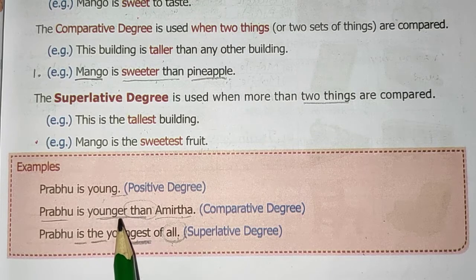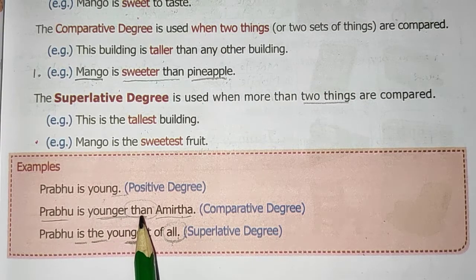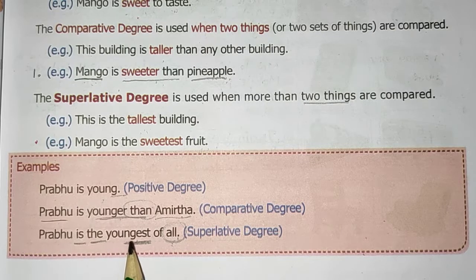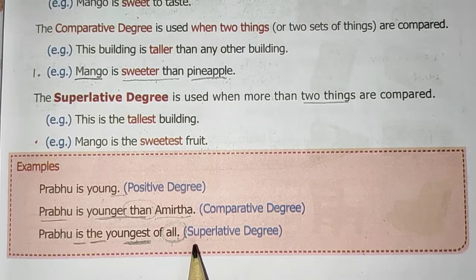In comparative degree, we use er with the adjective and the word than. So Prabhu is the youngest of all. It is superlative degree.